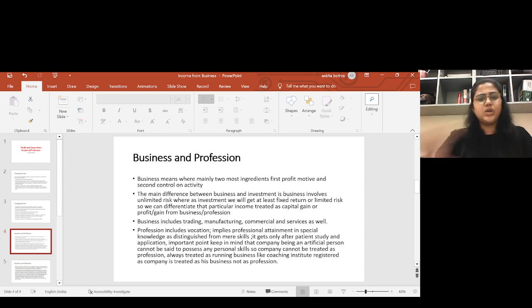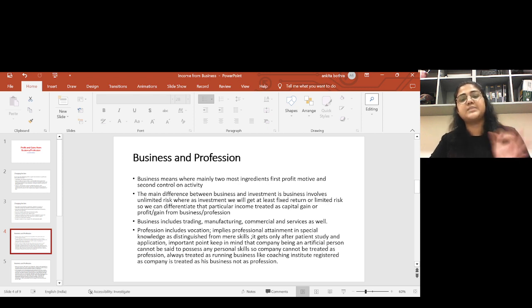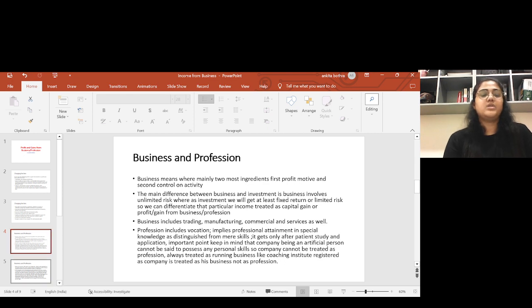Profession includes only cases where there is some special study or application, or where it is applicable to an individual. If a company is registered and it has a number of professionals, that company is treated as a business, not as a profession, from an individual point of view only.